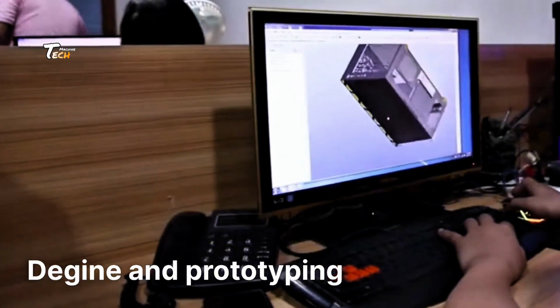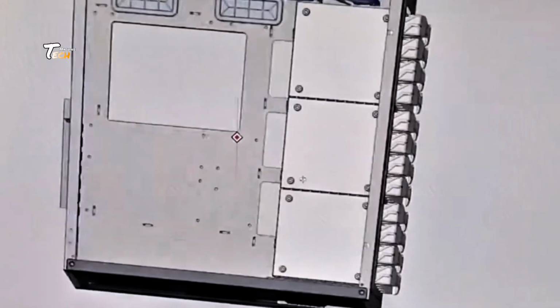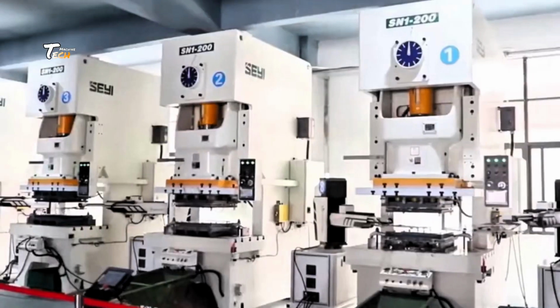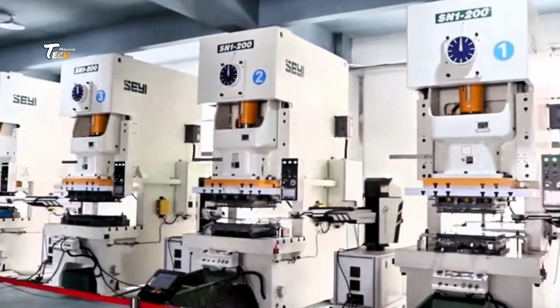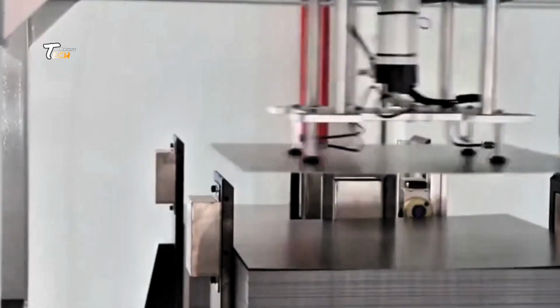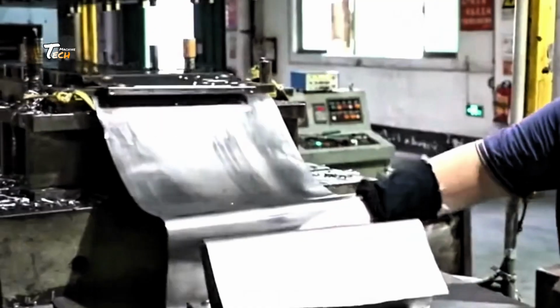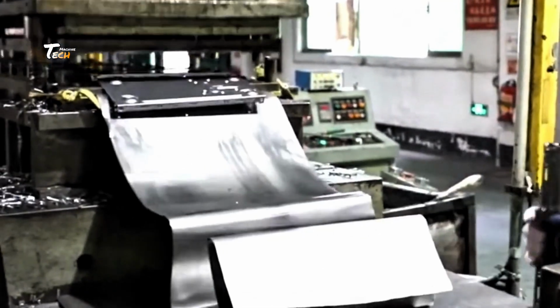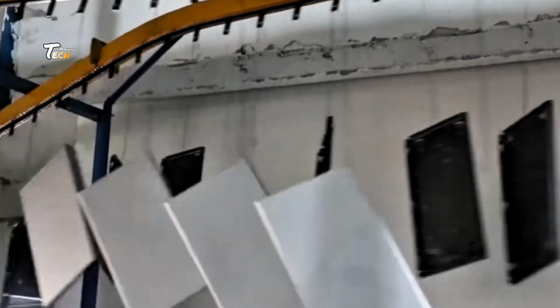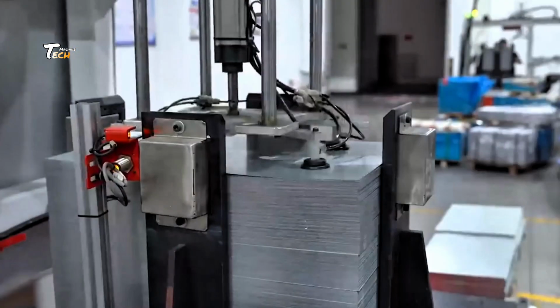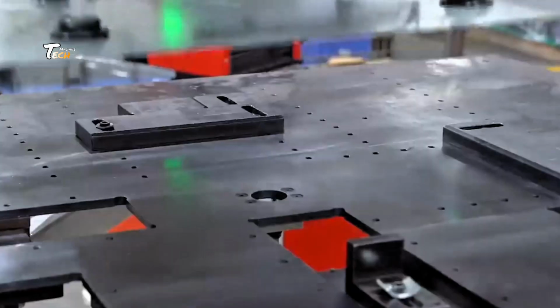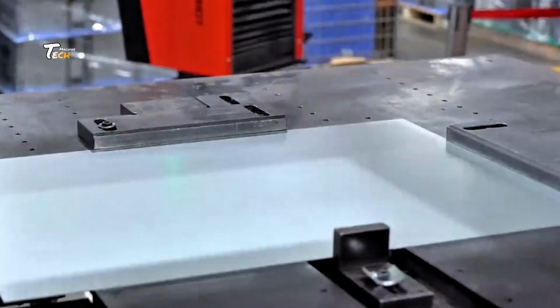Design and prototyping. The design and prototyping process for PC cases begins with conceptualization, where designers create 3D models using CAD software to visualize the case's structure, features, and aesthetics. This stage involves considering factors like airflow, cable management, compatibility with components, and overall durability.